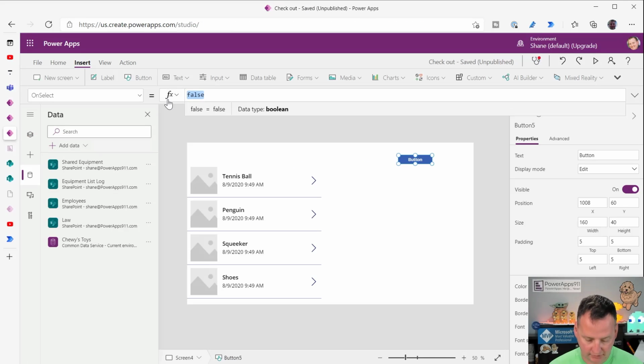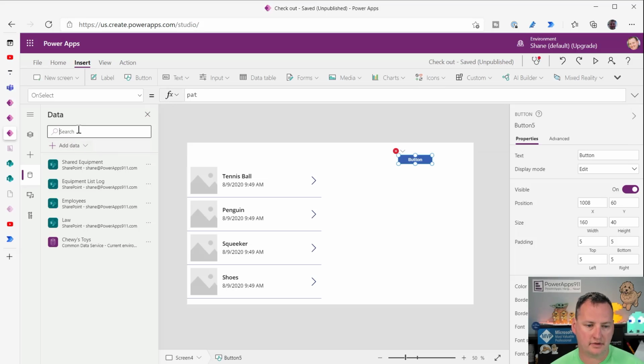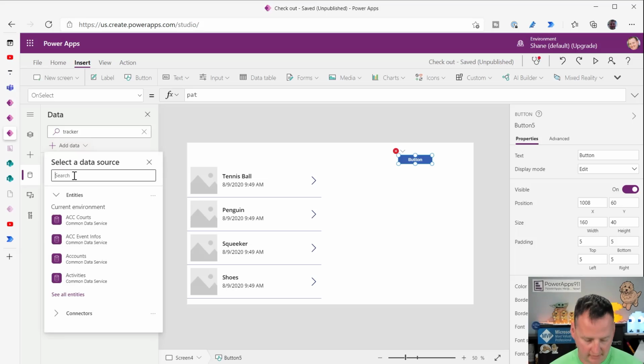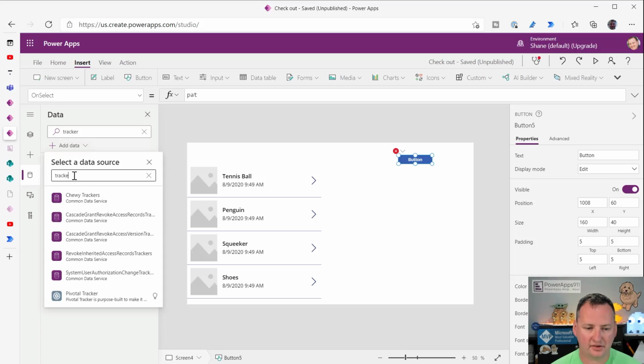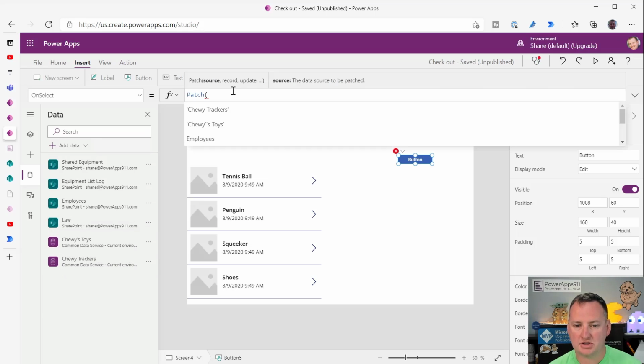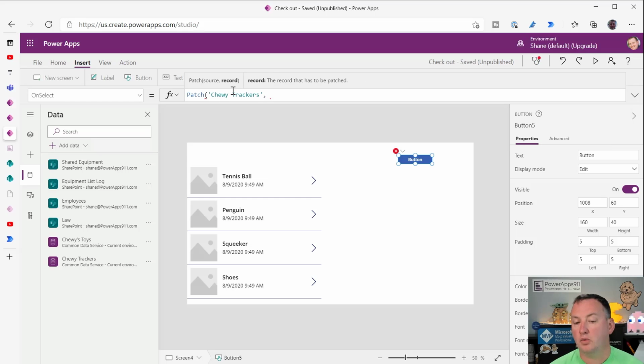So we're going to say, hey, I got to add Chewy Tracker first. Add data. I don't know if this new interface is easier to use or not, but it works. So there we go. Okay. So what we want to do is patch Chewy Trackers. What record? We're just going to create a new record.